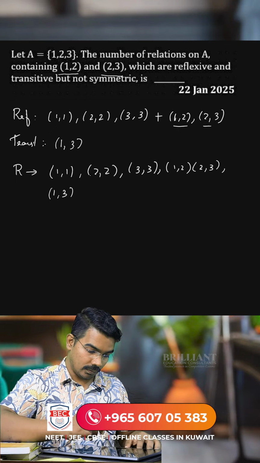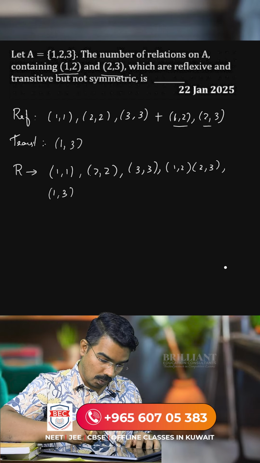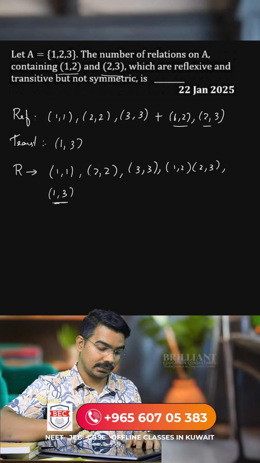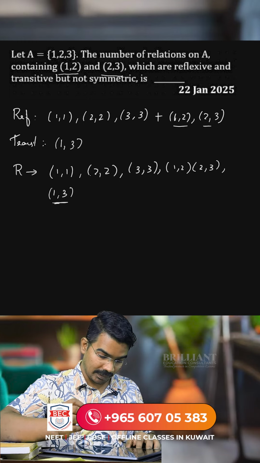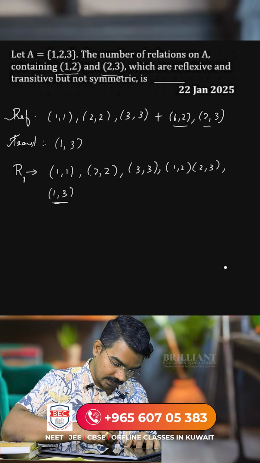So if you check for the symmetry, you have (1, 3) but (3, 1) is not present. That means this relation is not symmetric but it is reflexive and transitive. So this is our first relation R1.